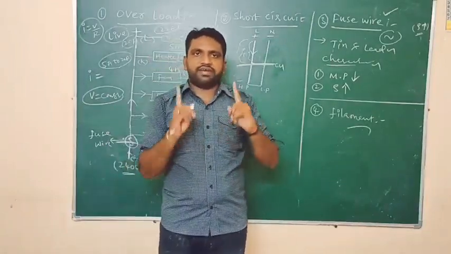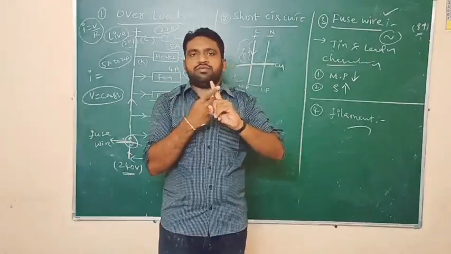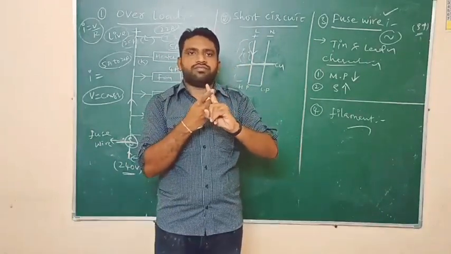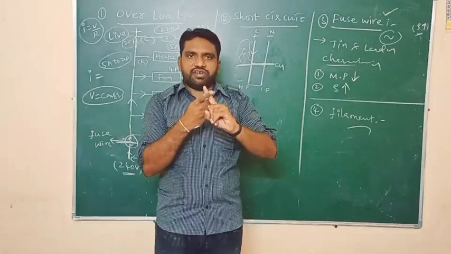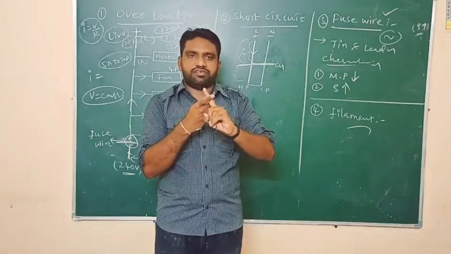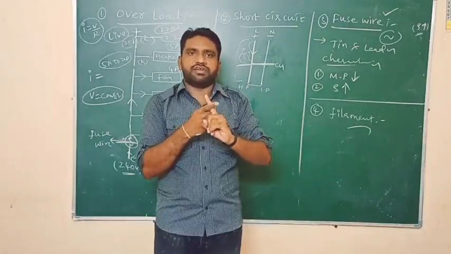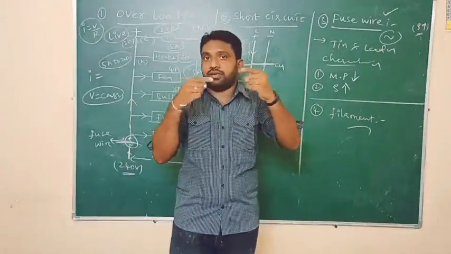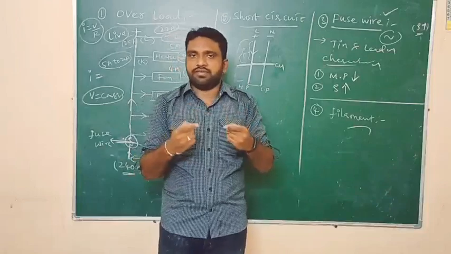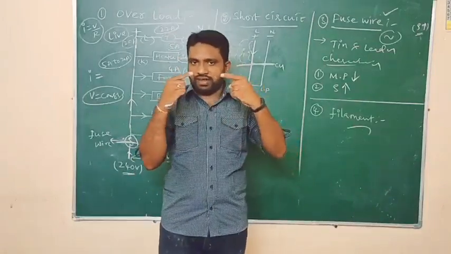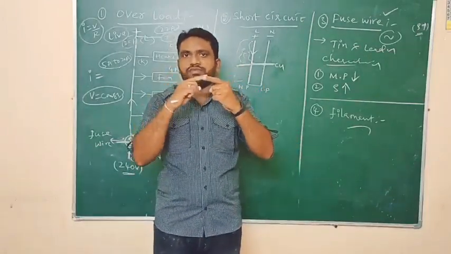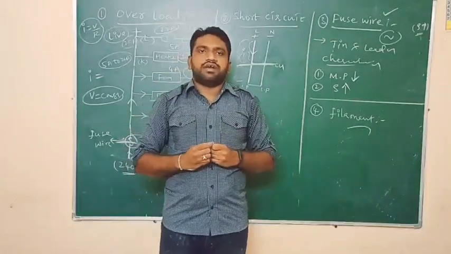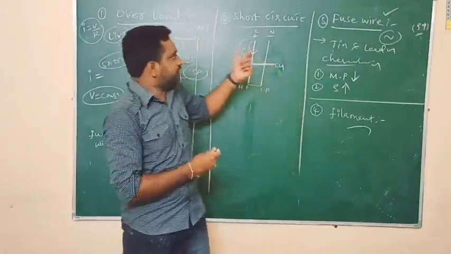So when the live wire is in direct contact with the neutral wire, more electricity will discharge. Electric charge will be transferred between these two wires. This electric discharge appears in the form of sparks. We will observe the sparks in electronic shops. So when the live wire is in contact with the neutral wire, we will observe more sparks. And I will now explain what a short circuit is based on this.